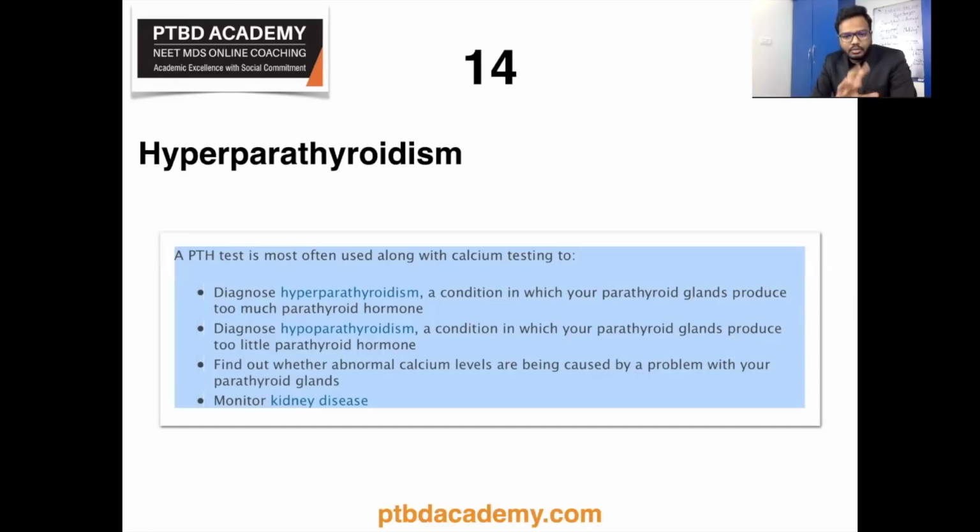And as I mentioned about the value, ionized serum calcium is elevated to around 6 to 9 milligrams per deciliter. I'm talking about ionized calcium. Normal ionized calcium levels are in the range of 4.4 to 5.2 milligrams per deciliter. Normal calcium levels are in the range of 9 to 11 milligrams per deciliter, right? I hope there is no confusion, and let me know if you need any further clarification.